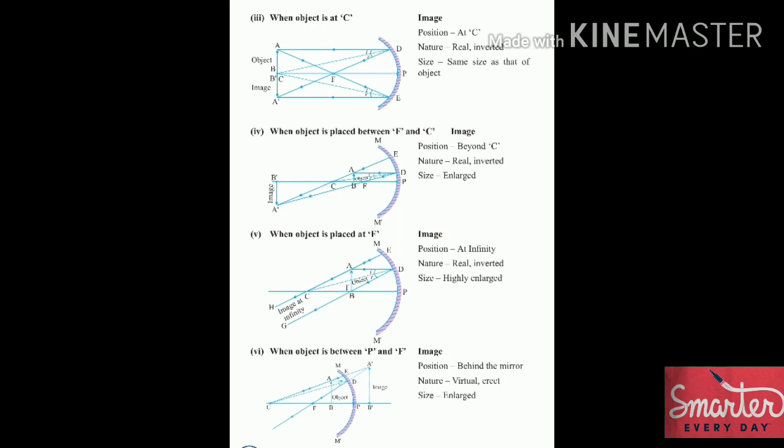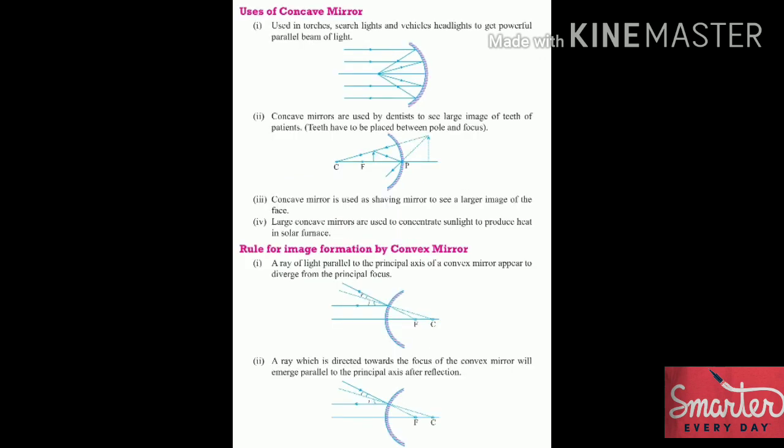Size will be enlarged. The fifth ray diagram states when object is placed at F, means the focus, the image formed will be at infinity. Nature will be real and inverted. Size will be highly enlarged. वो बहुत बड़ी होगी. Now the sixth one states when object is between P and F, image position will be behind the mirror. Nature will be virtual and erect. Size will be enlarged. Highly bigger size.